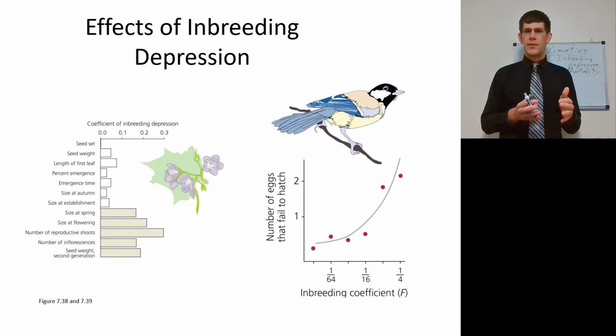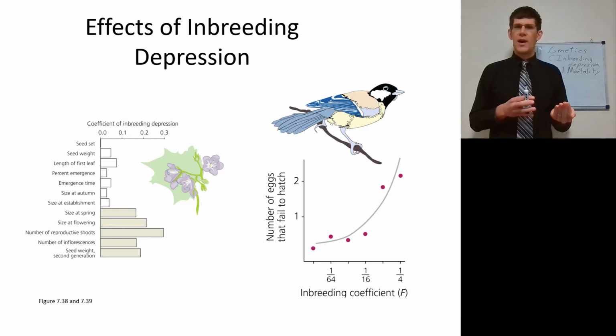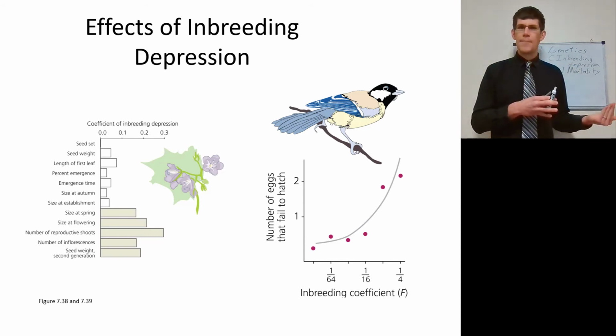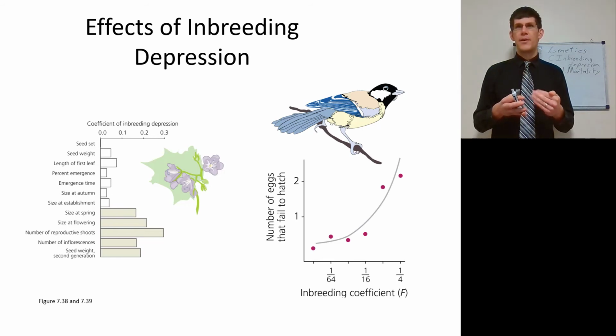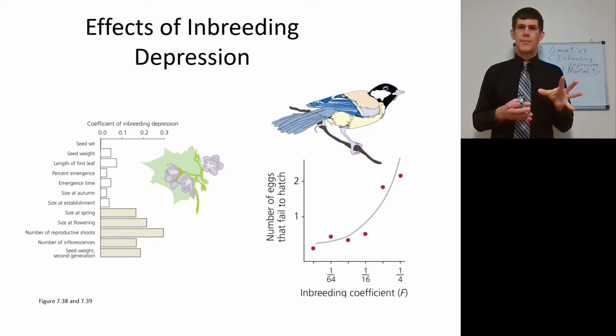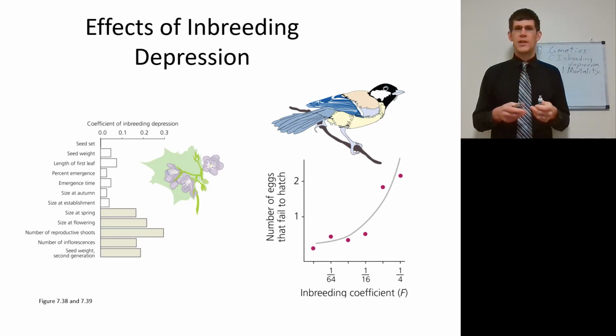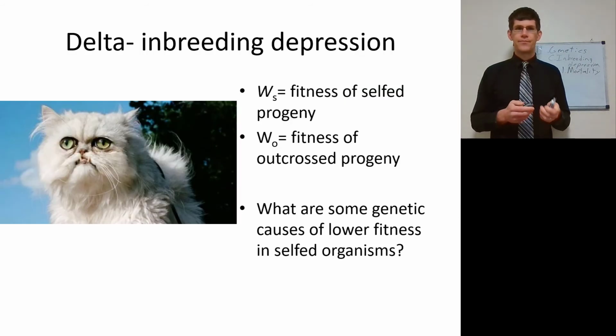With these birds with an inbreeding coefficient of 1/64, the number of eggs that fail to hatch is about 1/2 of 1. However, if you have these birds each having 2 eggs, at around 1/4 inbreeding coefficient, you're going to see the number of eggs that fail to hatch be about 2. So perhaps a whole clutch failing in one year just because these birds are so inbred that there are so many deleterious alleles, the eggs don't even hatch.